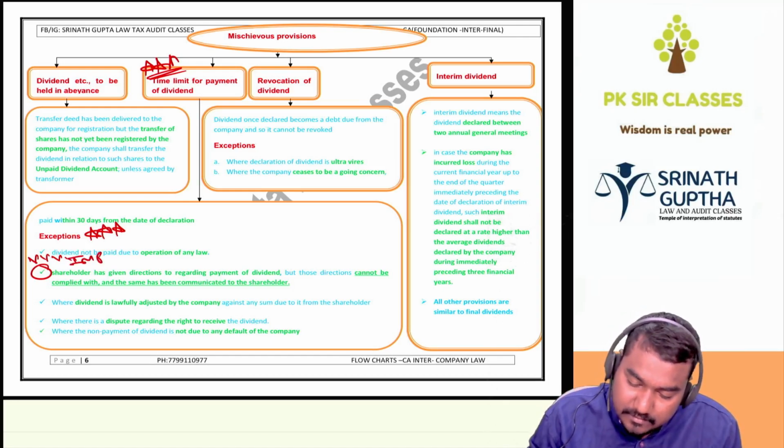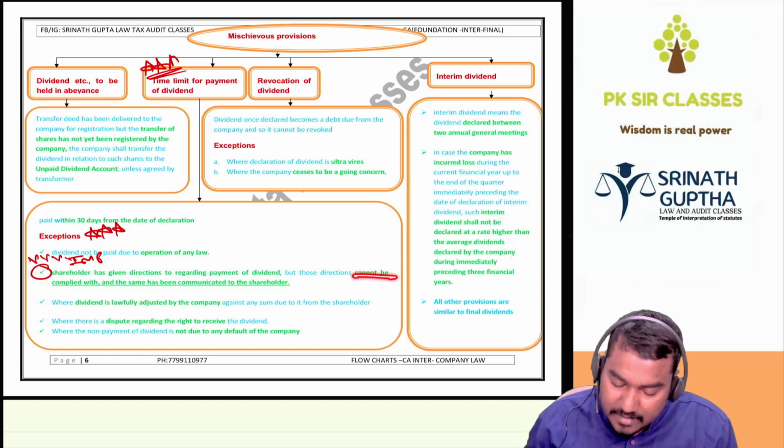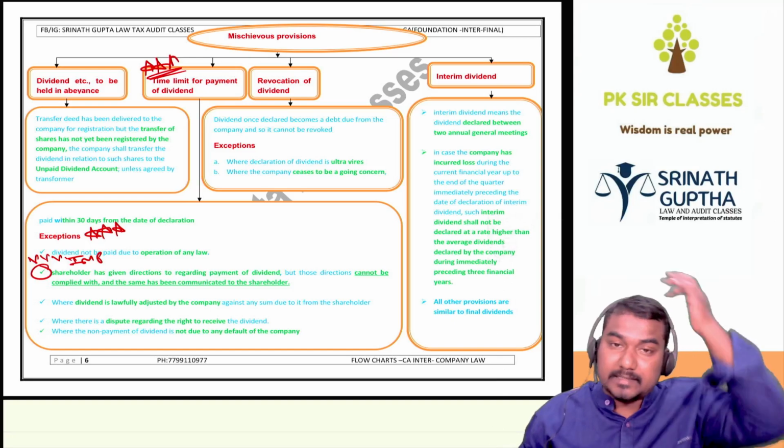Practically, he will ask that question. Also, I will explain. Shareholder has given the directions regarding the payment of dividend, but those directions cannot be complied by the company, and the same has been informed to shareholder. That's why I'm underlining that.